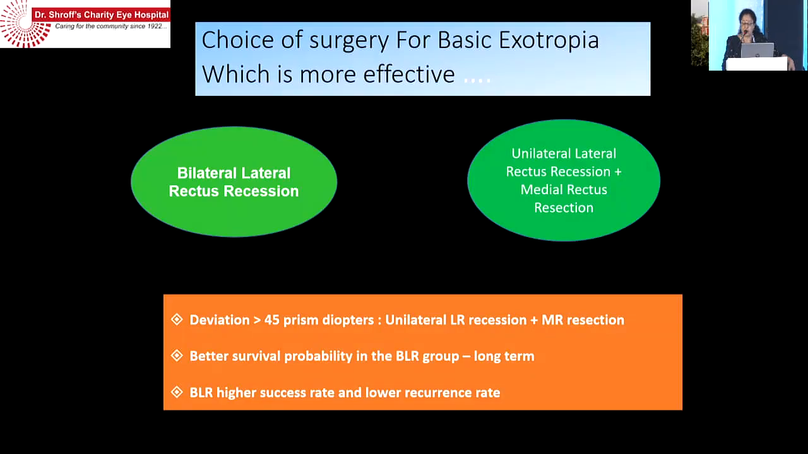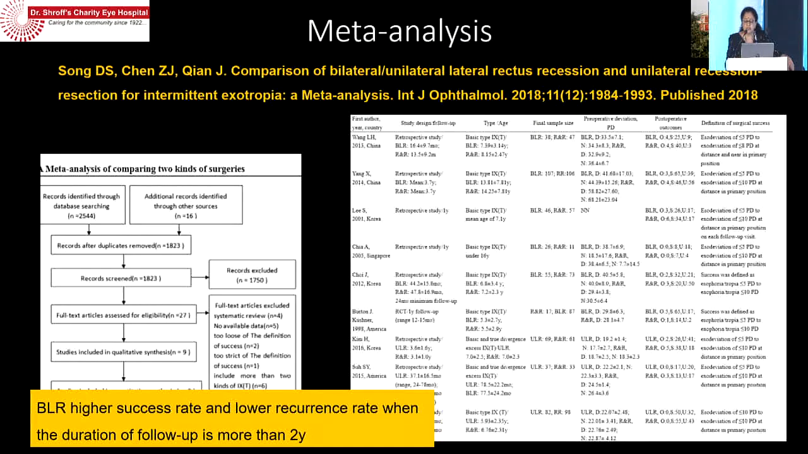So what is more effective, a bilateral lateral rectus recession or a unilateral R&R? There was a better survival probability and lower recurrence rate in the bilateral recess group. A meta-analysis studied what happened when we did a bilateral lateral rectus recession or a unilateral recess resect. There was a higher success rate with the bilateral lateral rectus recession and lower recurrence rate when the duration of follow-up is more than 2 years.